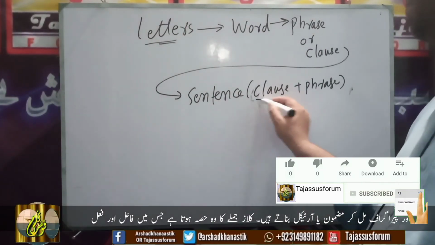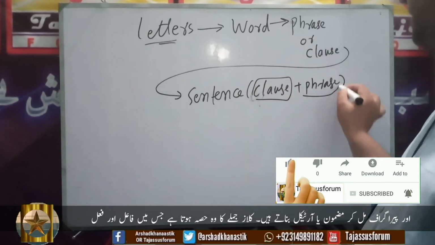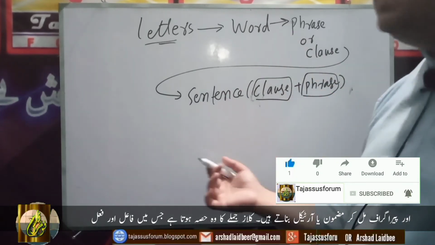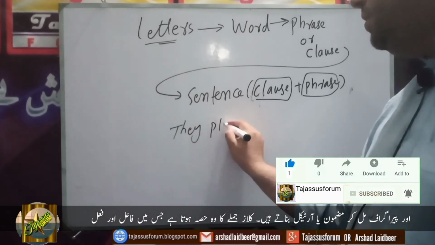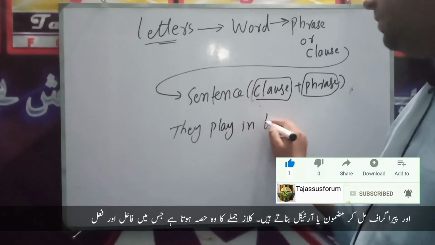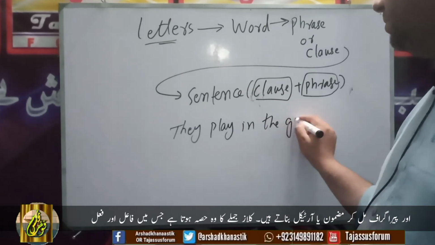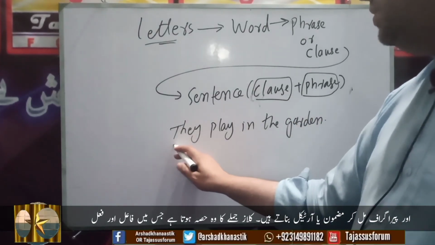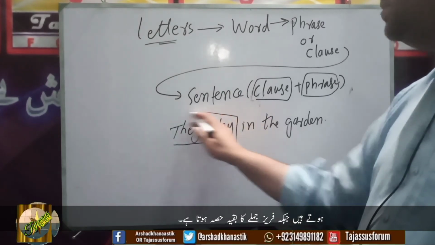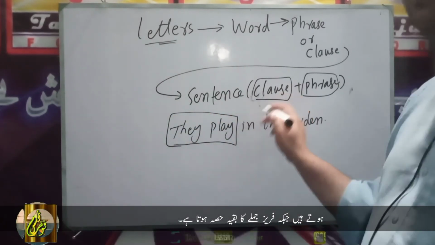Now what is the difference between clause and phrase? There is a slight difference, okay? I'm going to write a sentence, for example, they play in the garden. They play in the garden, okay? Now in this sentence, they play, this is called a clause, okay?